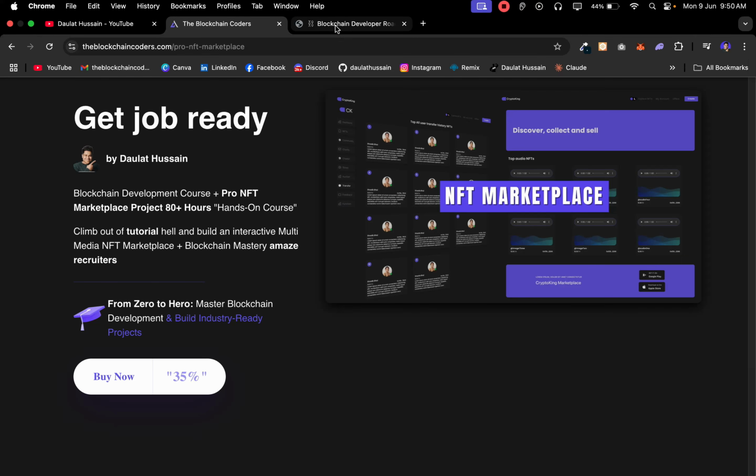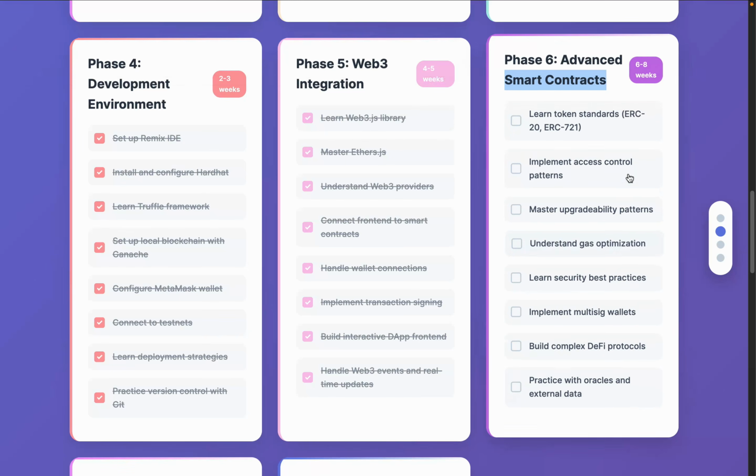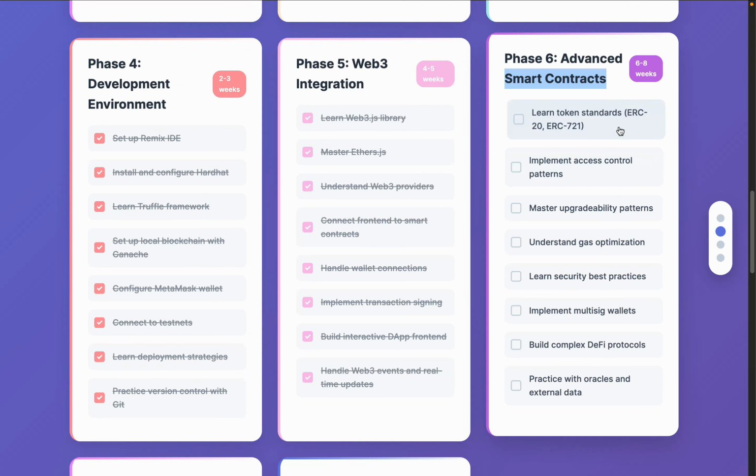Let's come back to the topic now. Come back here, and that's what we have. You're going to learn about ERC20, ERC721, and how you can utilize this model in your DApp, where you can allow people to sell this token and get capital for your application. Then we have the access control patterns, how you can build that. Then we have the master upgradability pattern, because this one is going to be quite popular, where you can allow the user to upgrade the contract, because as you know, once the contract is deployed, it cannot be changed. But we have this upgrade model, and that's what we have covered extensively in the complete course.